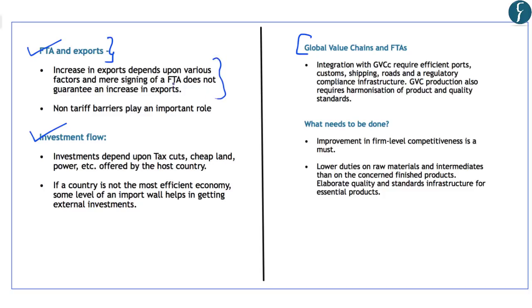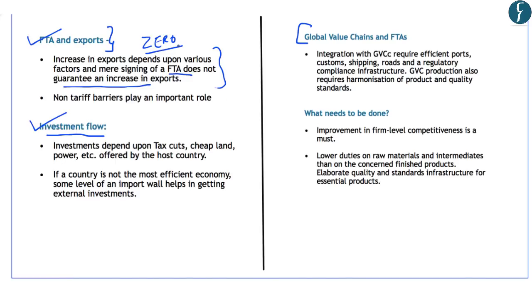And mere signing of free trade agreement does not guarantee an increase in exports, and it even does not guarantee an increased investment flow. Now, the biggest benefit of joining a free trade agreement is that it reduces the import duties for the two partner countries. And generally, the import duty is reduced to zero. So in this background, the author highlights that the free trade agreements would increase the exports only when the duty imposed by the partner country was high and now it has been reduced to zero.